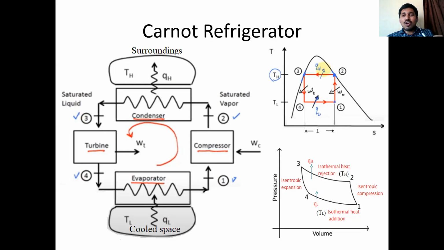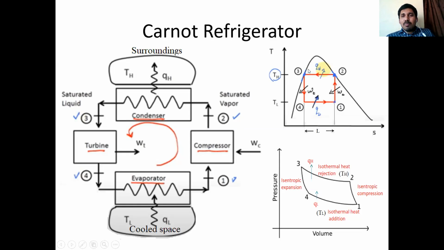So with this pressure and low temperature, that fluid has moved to evaporator. Here, evaporator means heat absorption takes place from the cooled space. So the cooled space is at a very low temperature, from which heat is added to the evaporator. Due to this heat addition at constant temperature, volume slightly increases and pressure decreases. That's why we call it expansion. Pressure is dropping. Isothermal expansion, volume is increasing. So like that, this cycle continues. I will tell you the practical difficulties of this cycle later.